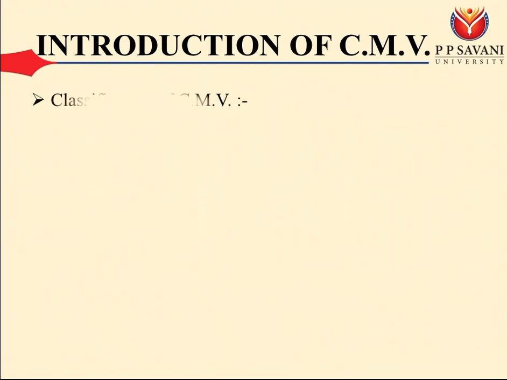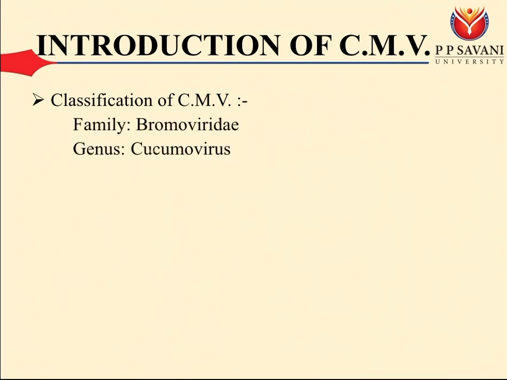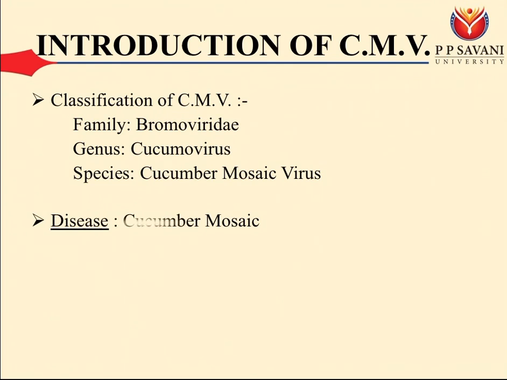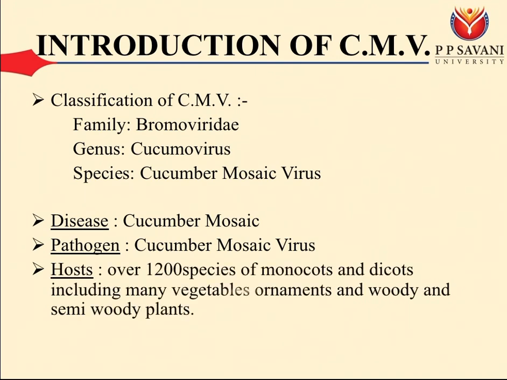Introduction of cucumber mosaic virus. Classification of cucumber mosaic virus. Family Bromoviridae. Genus Cucumovirus. Species cucumber mosaic virus. Disease: cucumber mosaic. Pathogen: cucumber mosaic virus. Host: over 1,200 species of monocots and dicots including many vegetables, ornamentals and woody and semi-woody plants.